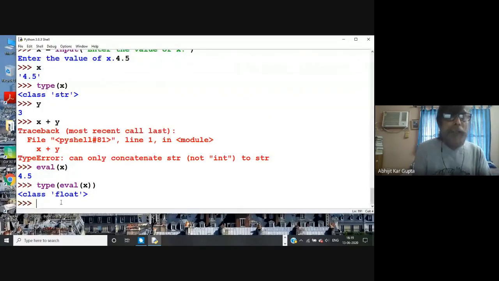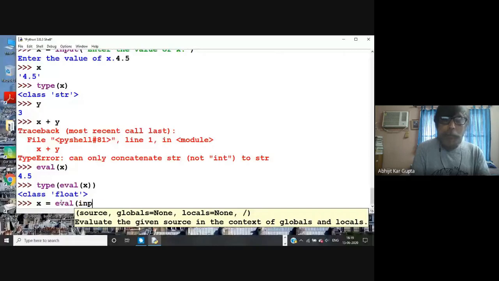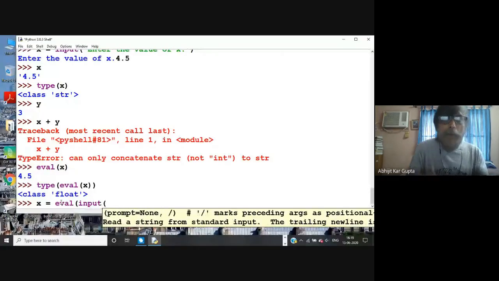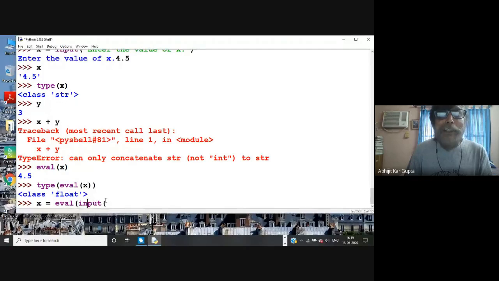If you want to do it in one go, you can write x equal to eval, then put the input inside that. It's like a function on a function. You write eval inside, so eval is a function inside that, at one go. Enter value of x.